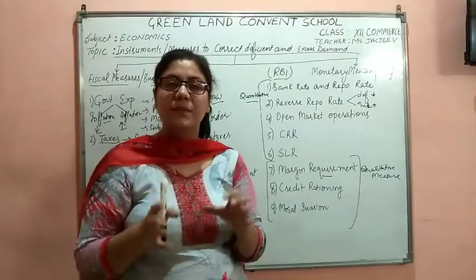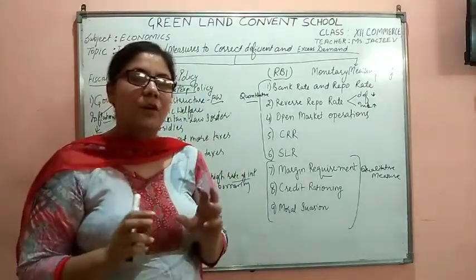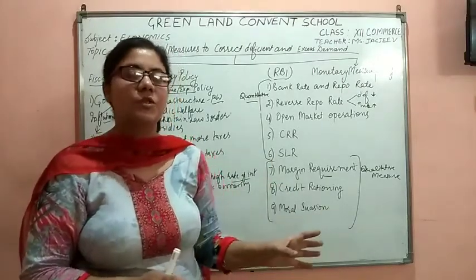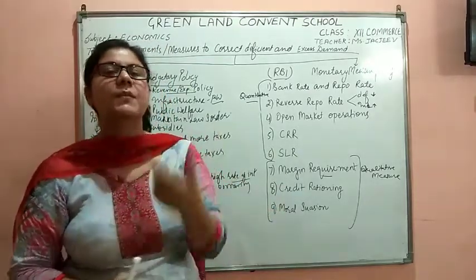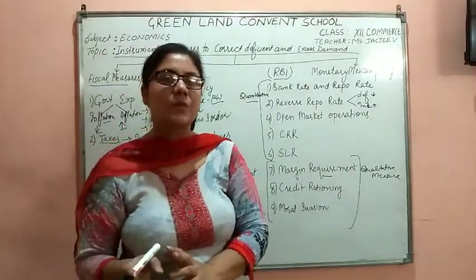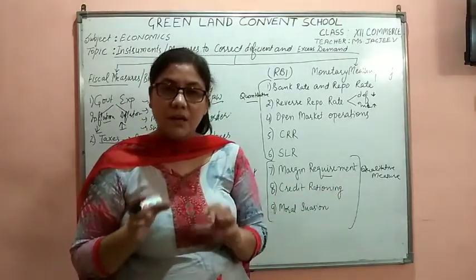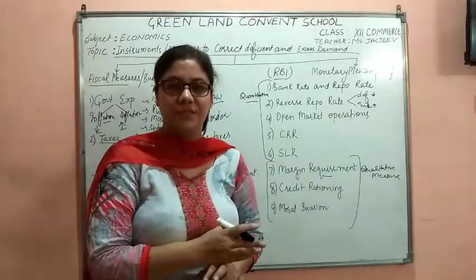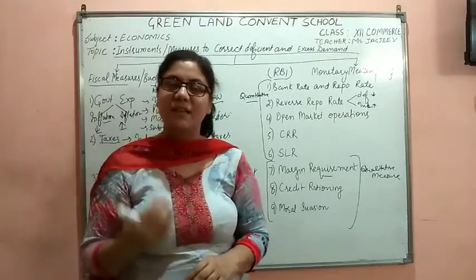Credit rationing. The government does rationing. Rationing means the government fixes quotas of loans to be given to particular sectors. In the agriculture sector, this much loan is provided; to the industrial sector, this much; to small scale industry, this much; for speculative activities, this much. So the government does credit rationing to give less loan for speculative activities so that agricultural and industrial activities are increased in the economy.